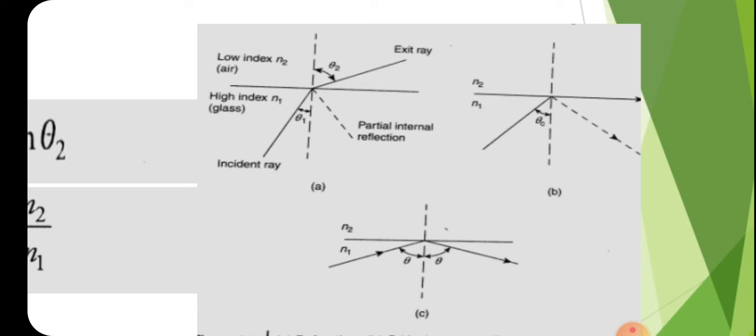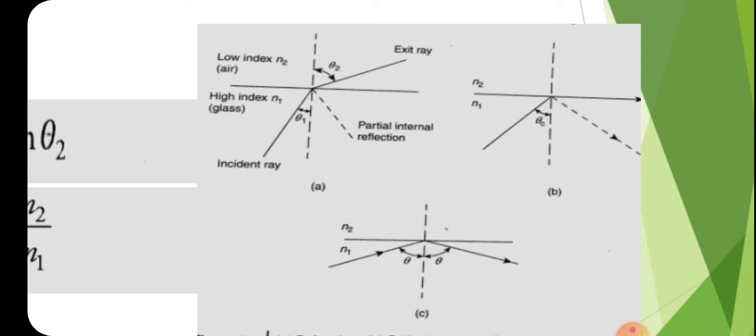A part of the light is also reflected back into the original medium, which is called partial internal reflection. This is figure A. A small amount of light is reflected back into the same medium, and theta 2 is greater than theta 1.